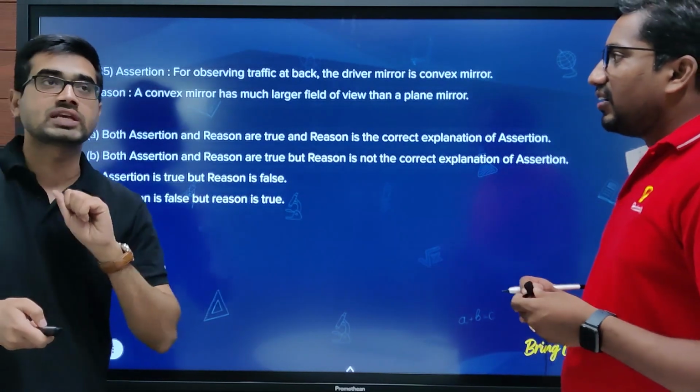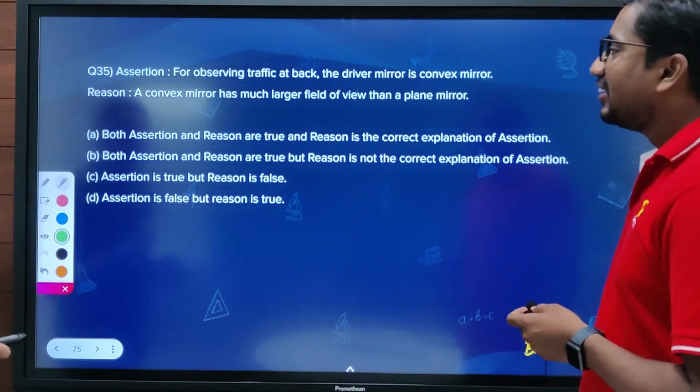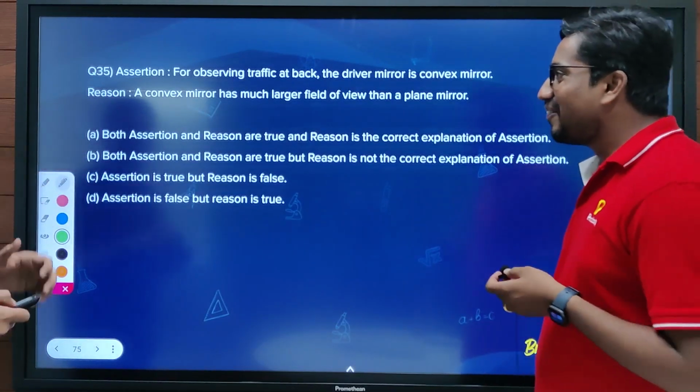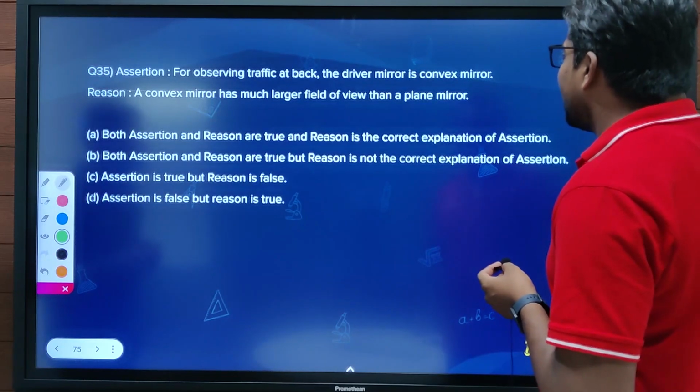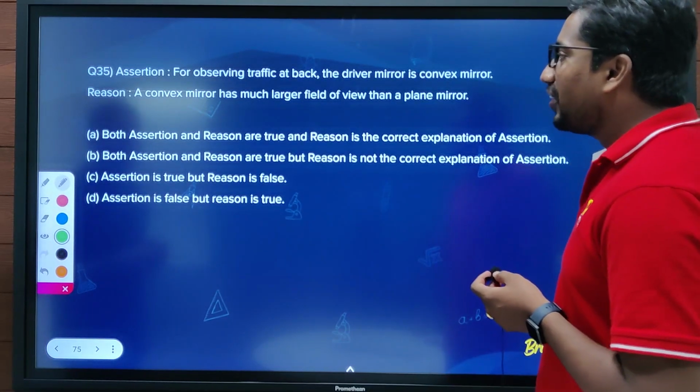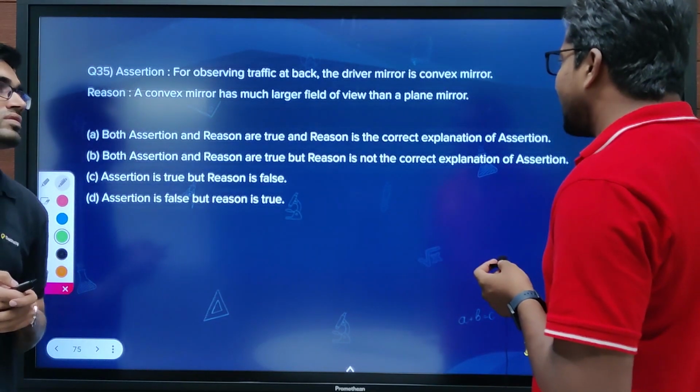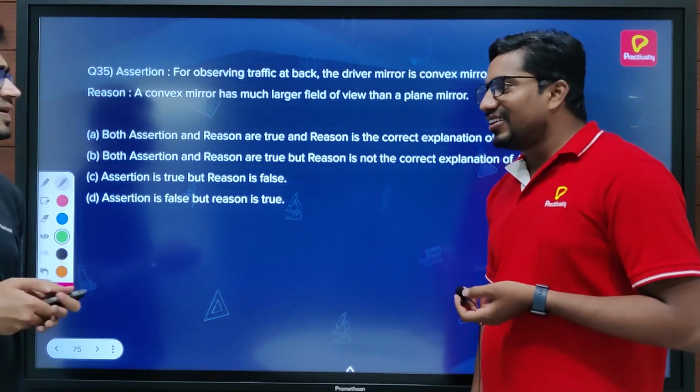We are left with six questions now. Question number 35. Assertion: for observing traffic at the back, the driver's mirror is a convex mirror. Reason: a convex mirror has a much larger field of view than a plane mirror. Simple then, I think it's correct.